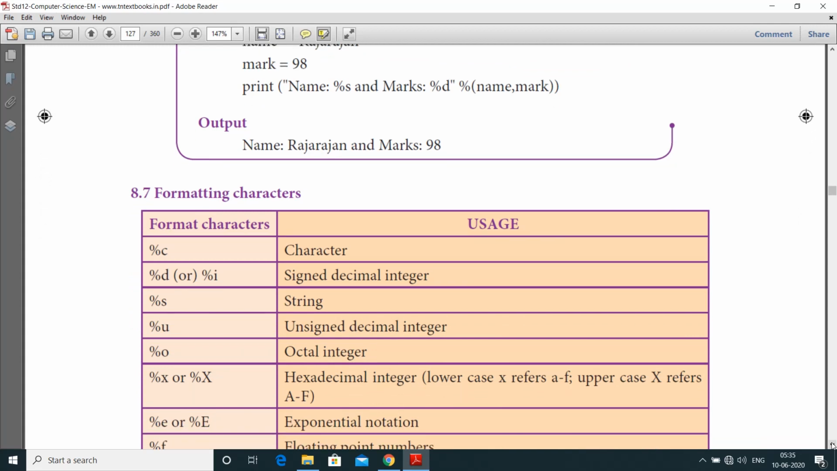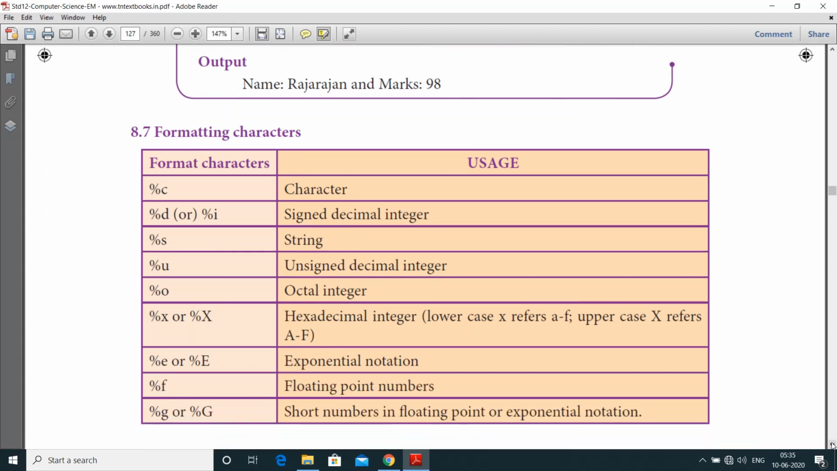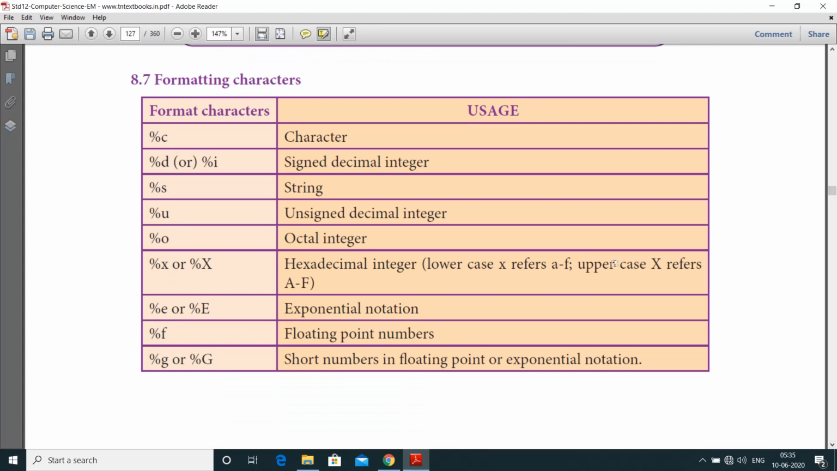To identify the string, which contains which format, like character or string etc. Percentage C is character, percentage D or percentage I is signed decimal integer, percentage S is string, percentage U is unsigned decimal integer, percentage O is octal integer, percentage X, both uppercase as well as lowercase, is hexadecimal integer A to F, percentage E, both uppercase and lowercase, is exponential notation, percentage F is floating point numbers, percentage G, both cases, is the short numbers in floating point or exponential notation.